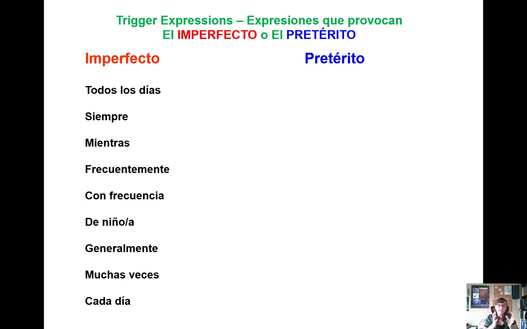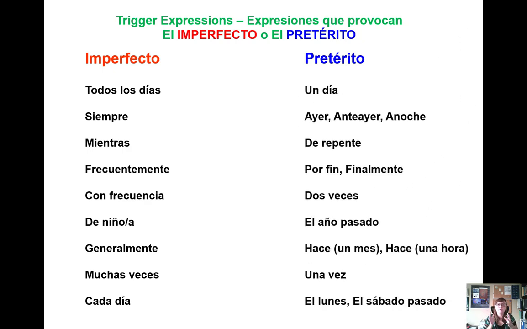Notice how these really all fall under the same umbrella of general concepts of time. Now, some trigger words for pretérito are un día, one day, specific time frame. Ayer, yesterday. Anteayer, day before yesterday. Anoche, last night. Specific time frames. De repente, suddenly, all of a sudden. Por fin, finalmente, finally. Something happened, finally.